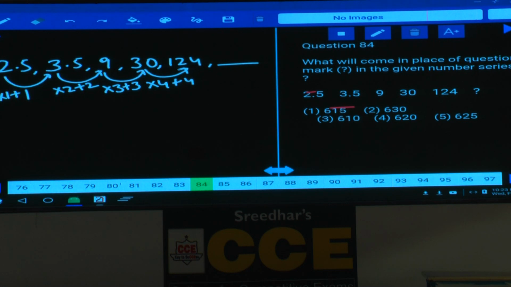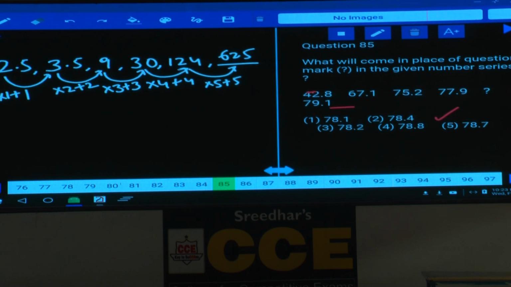Into 1 plus 1, into 2 plus 2, into 3 plus 3, into 4 plus 4. Next one is into 5 plus 5. Now 124 into 5 is how much? 620 plus 5, 625, and it is given in choice 5. The given series can be expressed as into 1 plus 1, into 2 plus 2, into 3 plus 3, into 4 plus 4, and into 5 plus 5. That is question 84. Then question number 85.